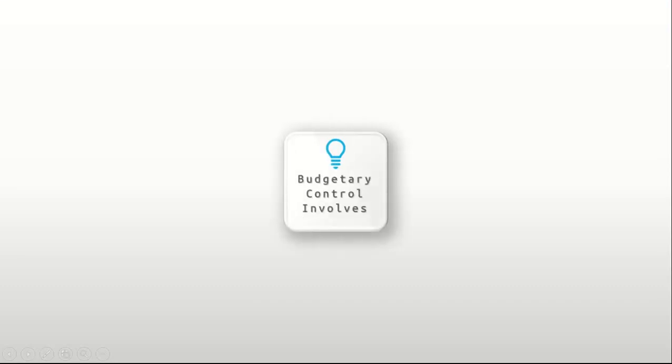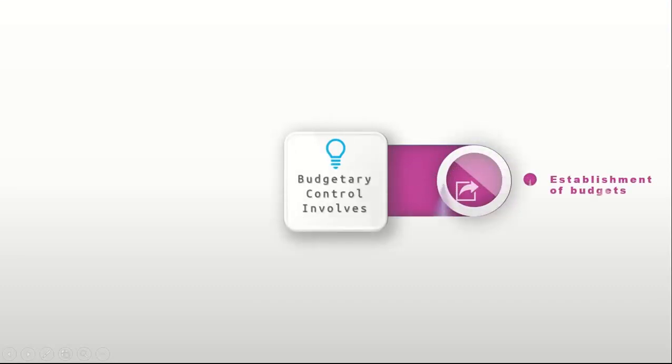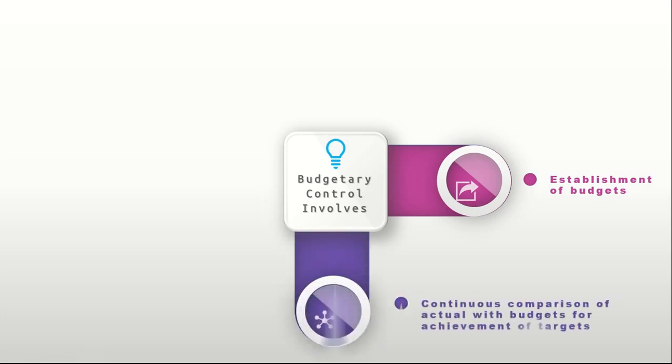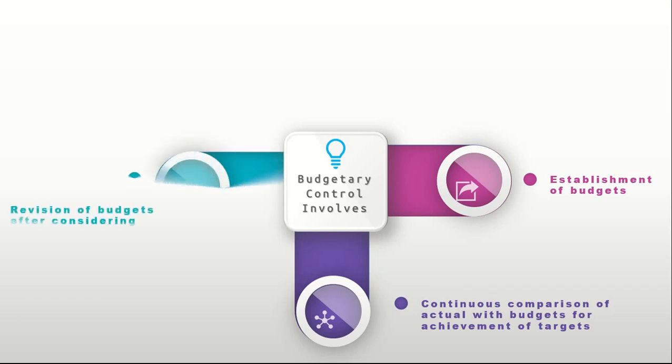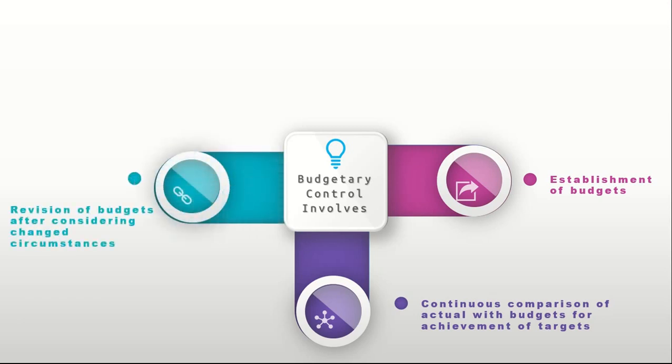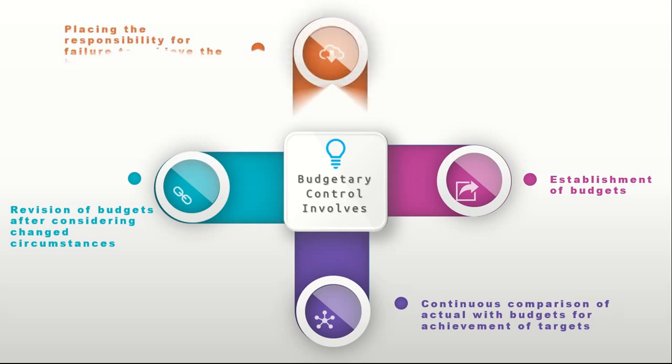Budgetary control involves 1. Establishment of budgets. 2. Continuous comparison of actual with budgets for achievement of targets. 3. Revision of budgets after considering changed circumstances. 4. Placing the responsibility for failure to achieve the budget targets. Objectives of budgetary control system.